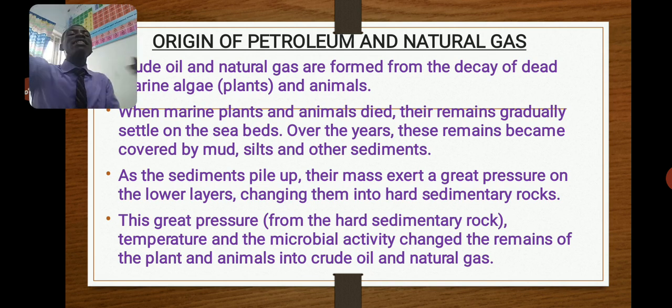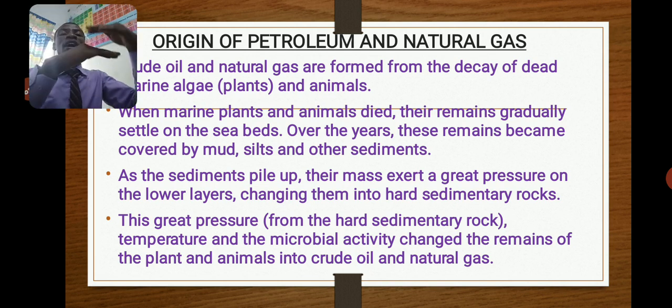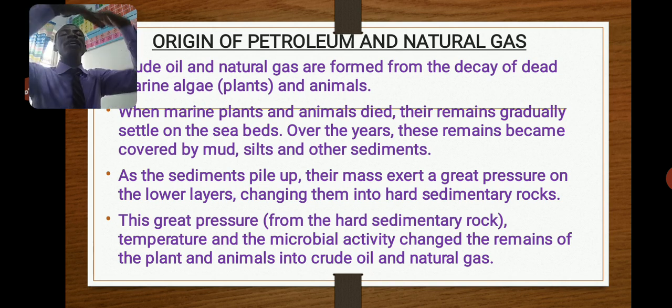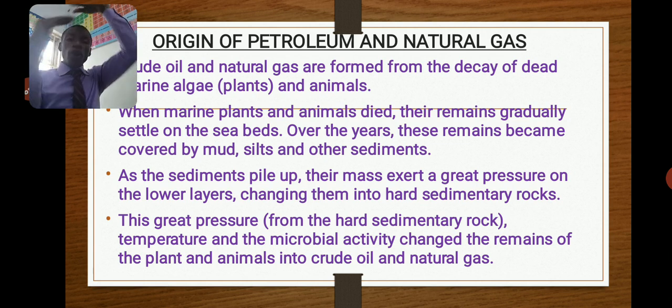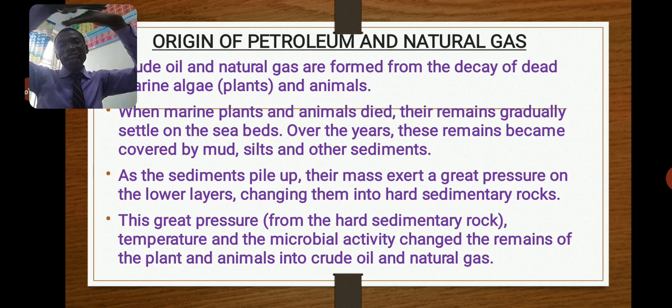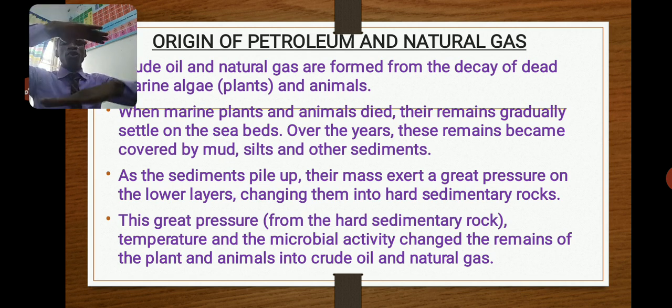As the sediment covering the dead bodies increases over a period of time, the sediment on top, because of their heavy weight, will be exerting great pressure on the sediment below.